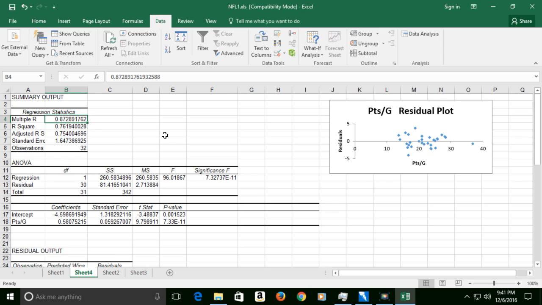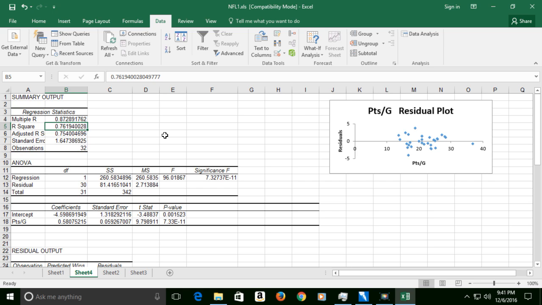That's this squared, right? If I take 0.872891762 and I square it, I get 0.761940028. That's that squared. Remember, there's this adjusted R square, and they should be close, and those two are pretty close, so we're okay there. The 0.76 says that 76% of the variation in wins, 76% of the difference in wins between the teams can be explained by knowing how many points they scored.